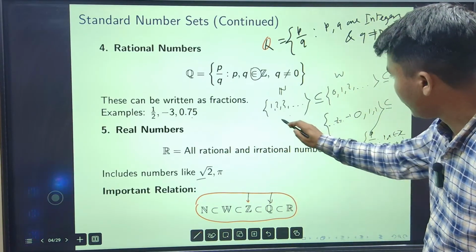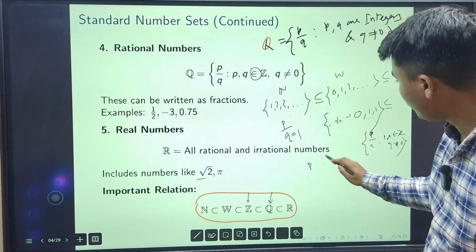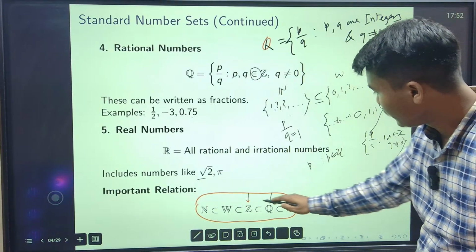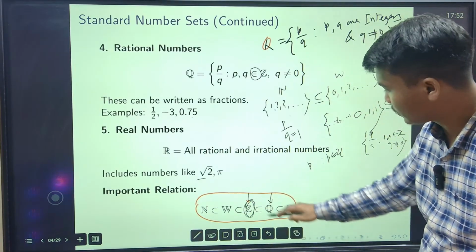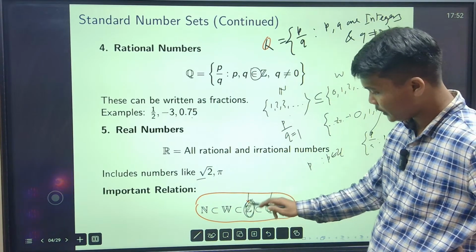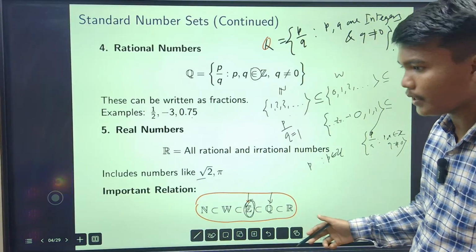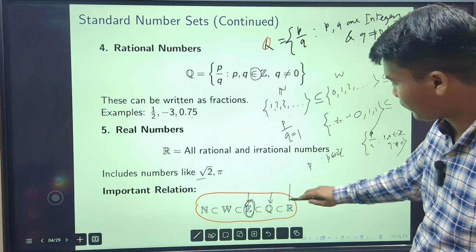If you take q to be 1, then only p, and p will vary over integers. That means you are getting exactly all the rationals. So this is smaller, this is bigger, right? So this contains more elements than Z. Q union Q complement, where Q complement is the irrational numbers, will give us the entire real numbers, right?